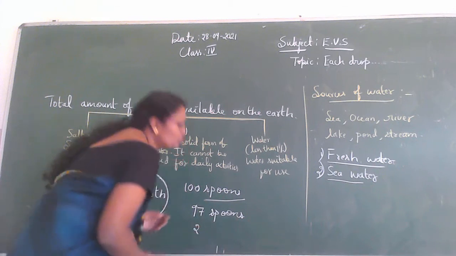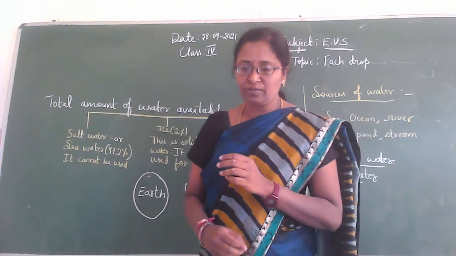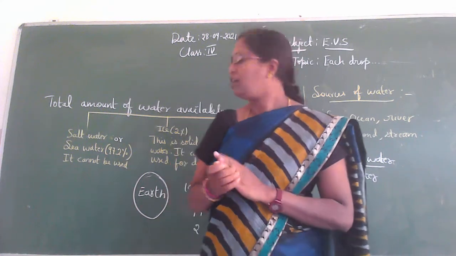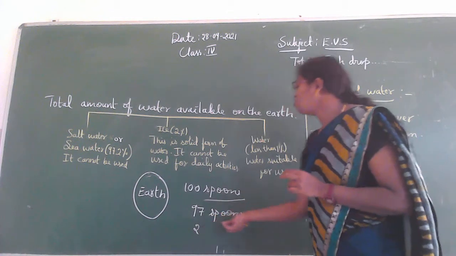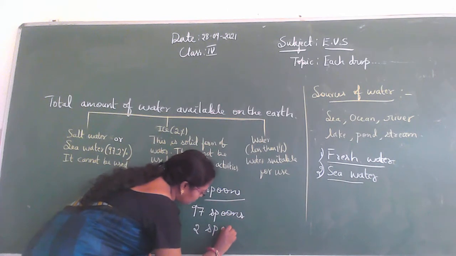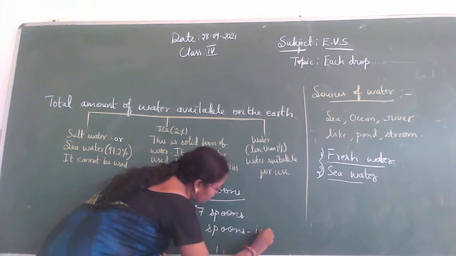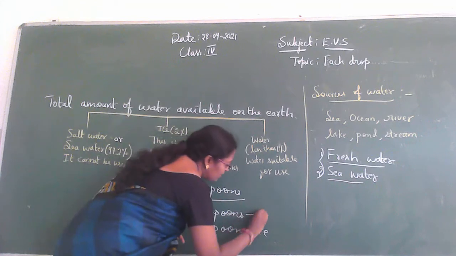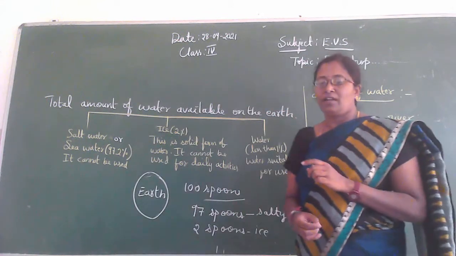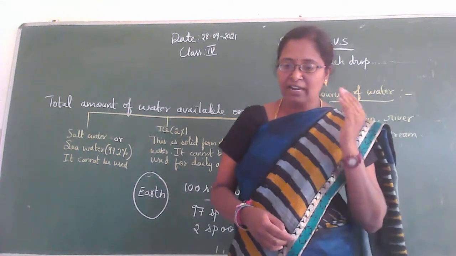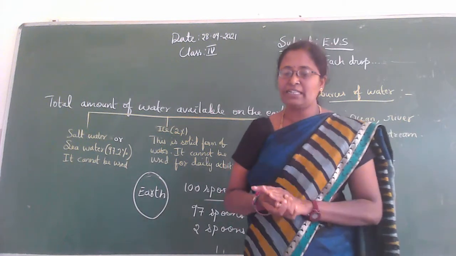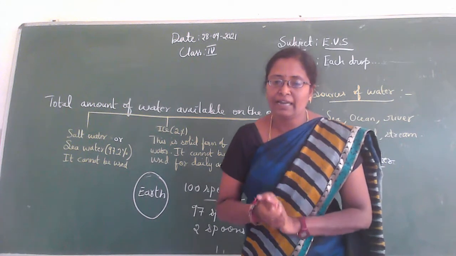What about the 2 spoons? The remaining 2 spoons. 2 spoons of water is in the form of ice. So the 2 spoons of water are in the form of solid or ice. So this is a salty water. It is salt in taste. And then the remaining one, less than 1 spoon. Okay children, less than 1 spoon of water is available for our daily activities.